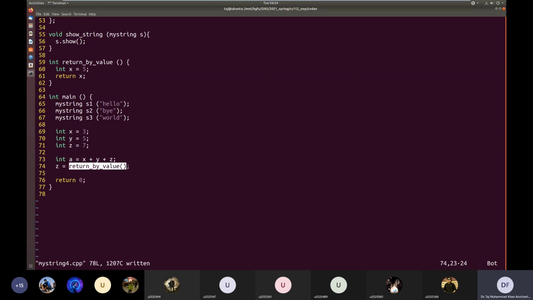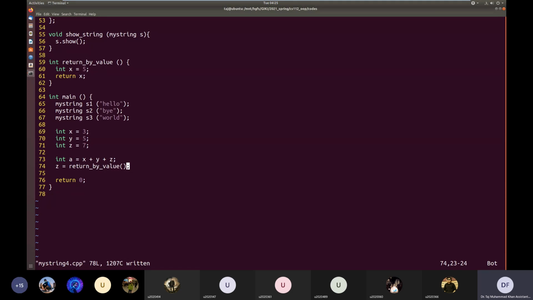So what happens is that the compiler knows that it has to copy the value of this x into z. But since x will no longer exist after this function call, the compiler stores this return value of x temporarily in a temporary object. Okay, so this temporary object will replace this function call, and the assignment will happen from that temporary object to z.